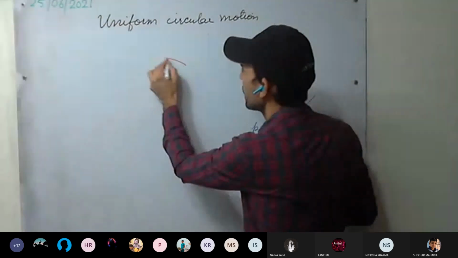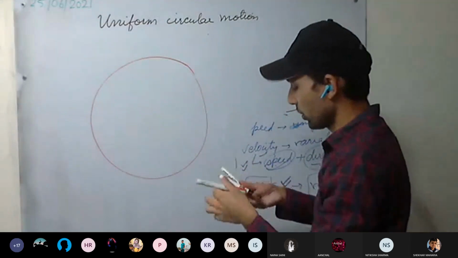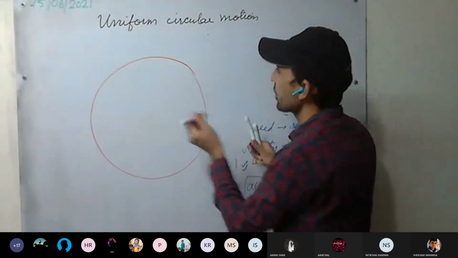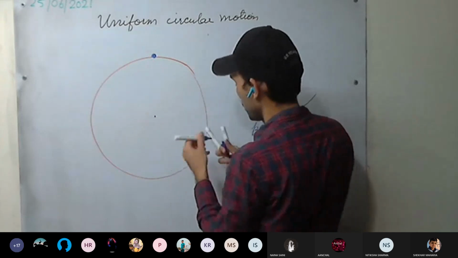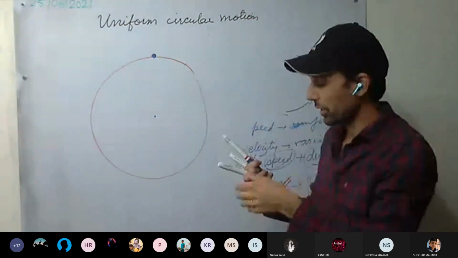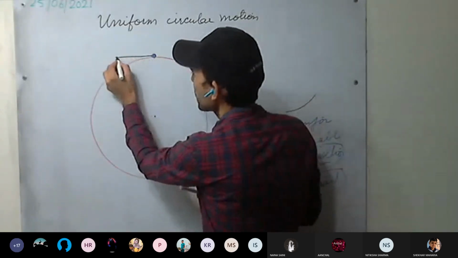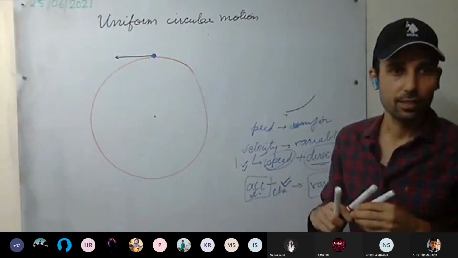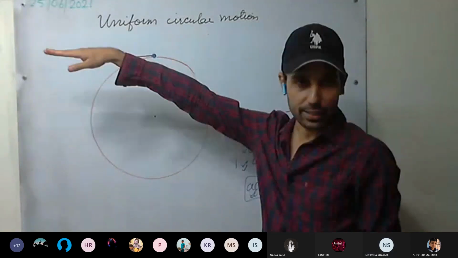So for example, this is the circle, and the body will be moving in the circular path. This is our object at this point, and this is the center. Now see here, at this point, in which direction is the body to move? The body wants to move in this direction.